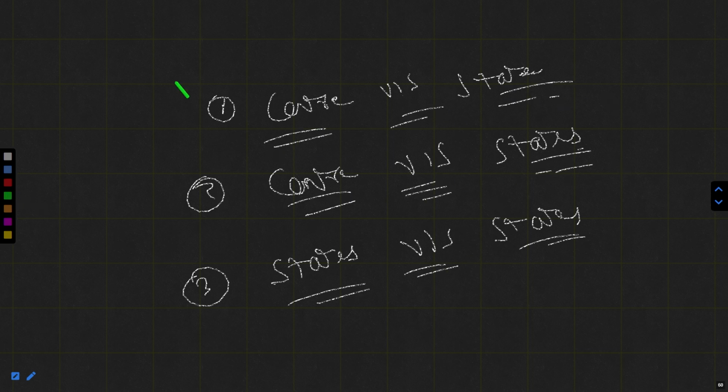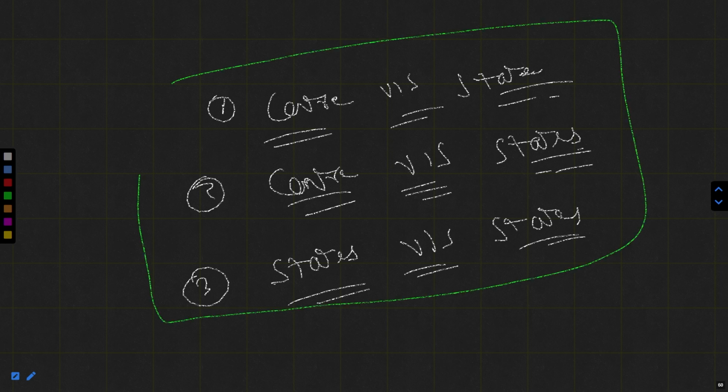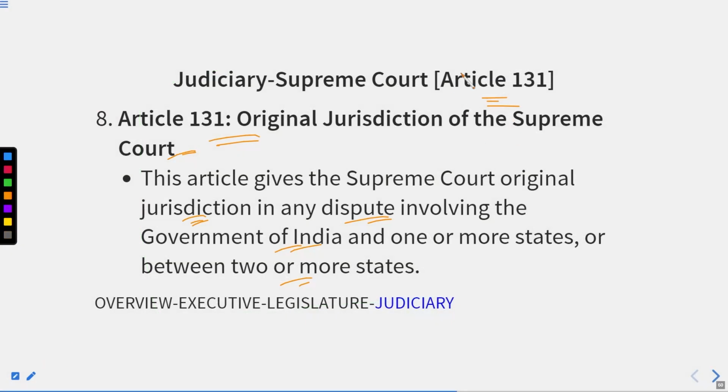If any of these three conditions arises, there is a dispute between center and state, between center and states, or between state and state. In such a condition, the matter falls under the jurisdiction of the Supreme Court, and this is given by Article 131.